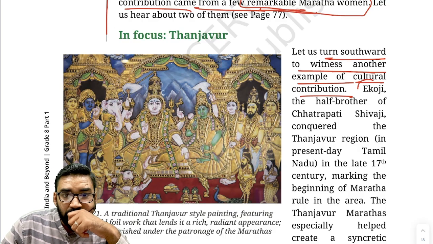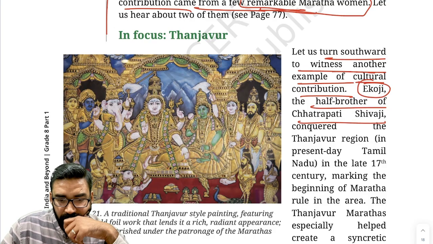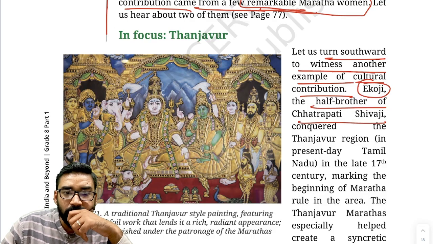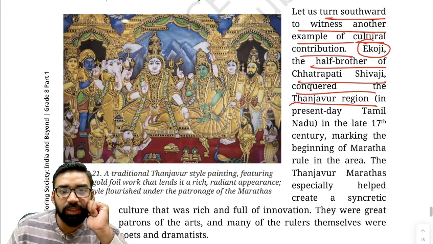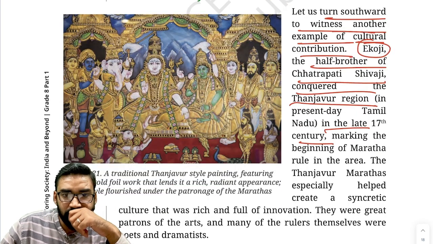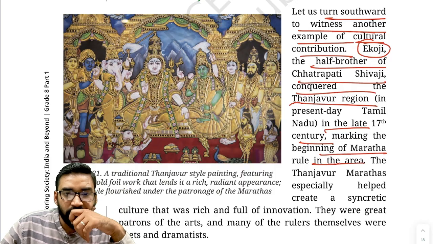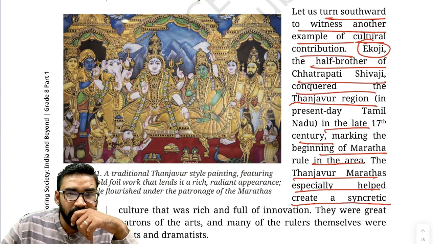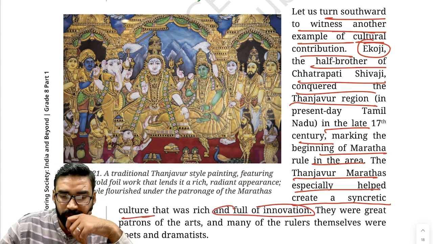How? Ekoji, who was the half brother of Chhatrapati Shivaji. Clear? Now, Ekoji conquered which region? Thanjavur region. Ekoji conquered Thanjavur region, present day Tamil Nadu, in late 17th century. It actually marked the beginning of Maratha rule in Thanjavur area. Thanjavur Marathas specially helped in creating a syncretic culture which was rich and full of innovation.